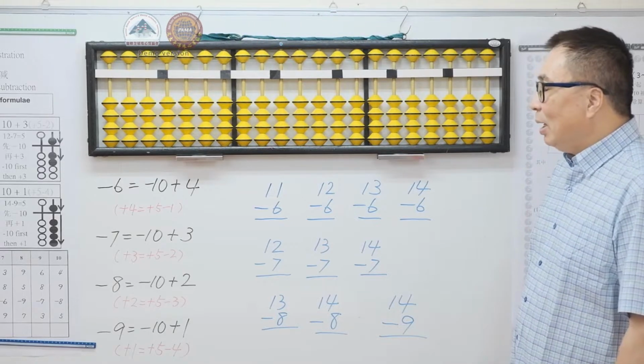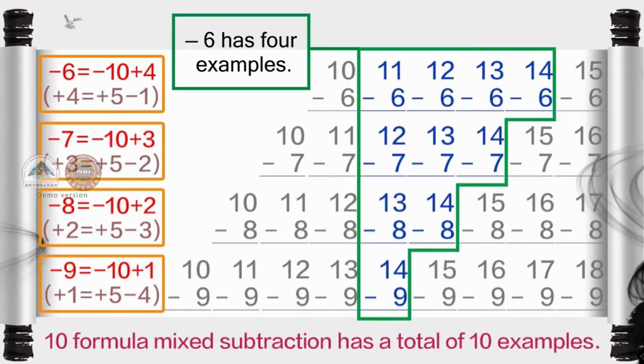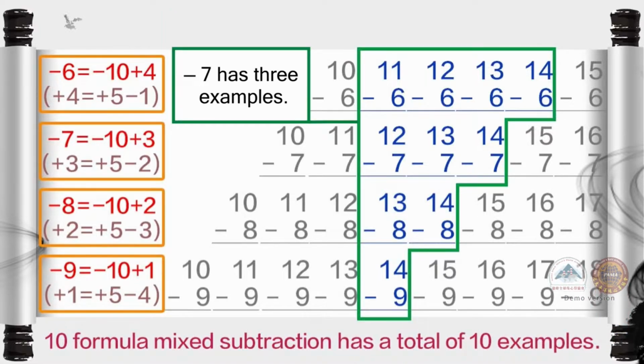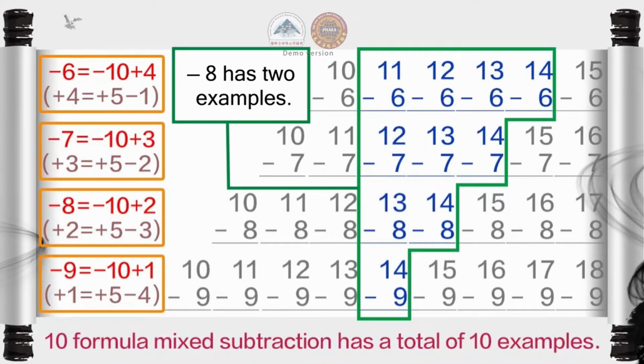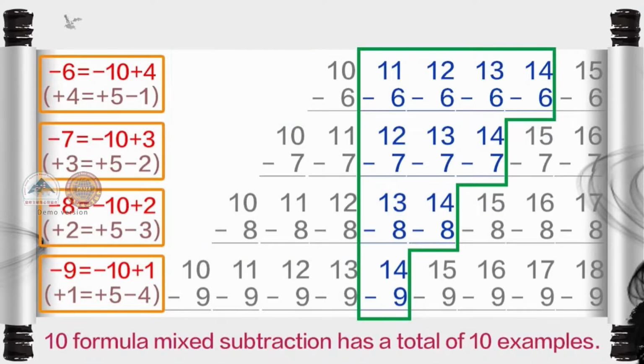Minus 6 has 4 sample questions: 11 minus 6, 12 minus 6, 13 minus 6, 14 minus 6. Minus 7 has 3 sample questions: 12 minus 7, 13 minus 7, 14 minus 7. Minus 8 has 2 sample questions: 13 minus 8, 14 minus 8. Minus 9 has 1 sample question: 14 minus 9. Altogether, there are 10 sample questions.